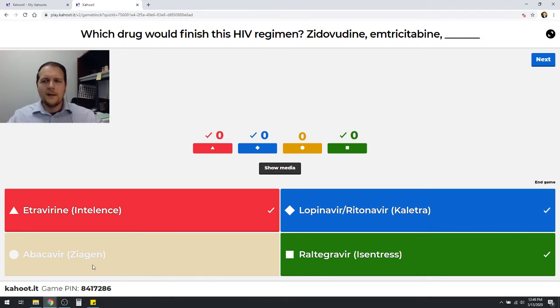However, what are some things I can add on to complete this regimen? Well, I can use something like an NNRTI like etravirine. That's reasonable. May not be the first-line regimen people recommend anymore, but it's reasonable. I could use a protease inhibitor like a boosted lopinavir. Boosting with ritonavir is perfectly reasonable. Or I could use an integrase inhibitor like raltegravir. Nowadays, these are going to be the more recommended first-line regimens for most patients who have a new diagnosis of HIV.